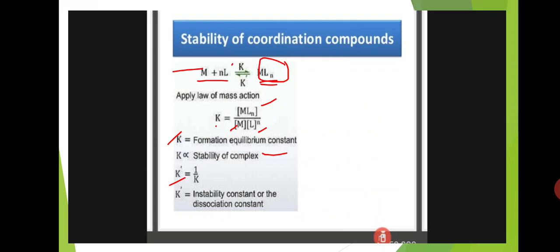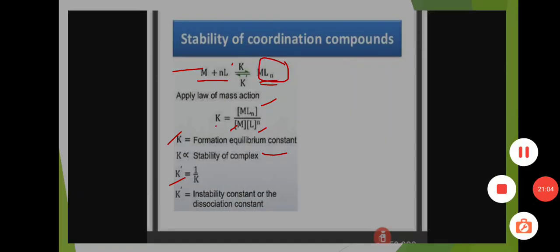K is the formation equilibrium constant, and this K is proportional to the stability of the complex. K prime equals 1 by K, and this K prime is the instability constant or the dissociation constant. One is the association constant and the other is the dissociation constant.